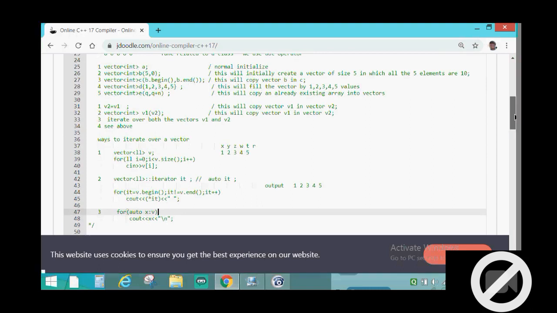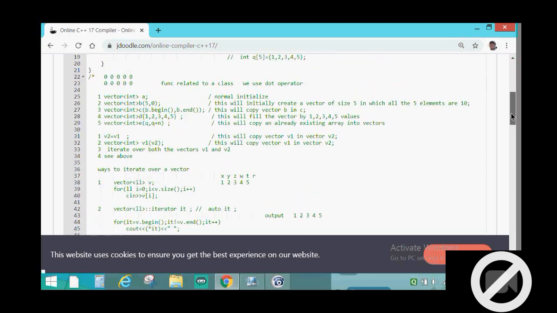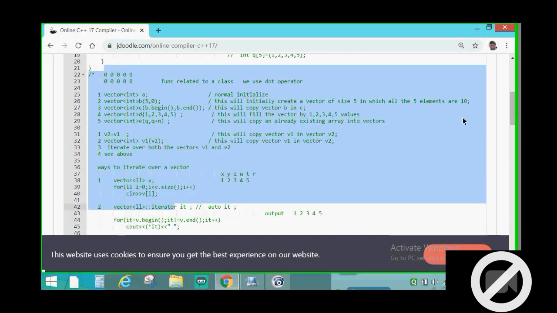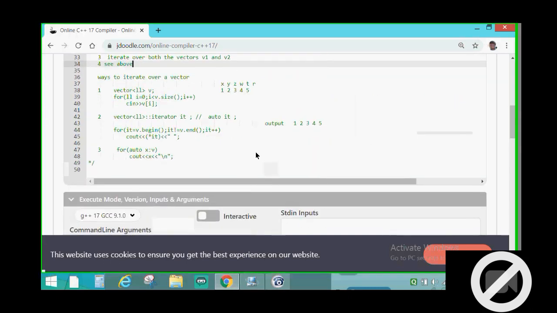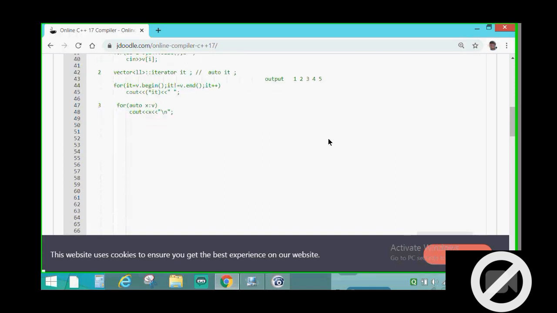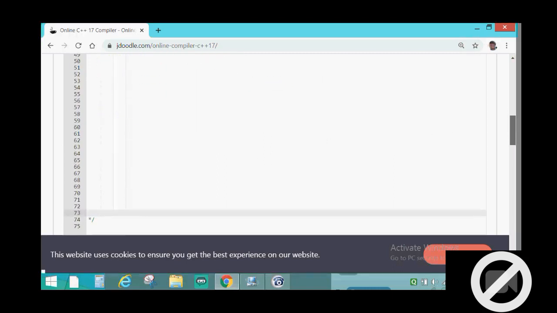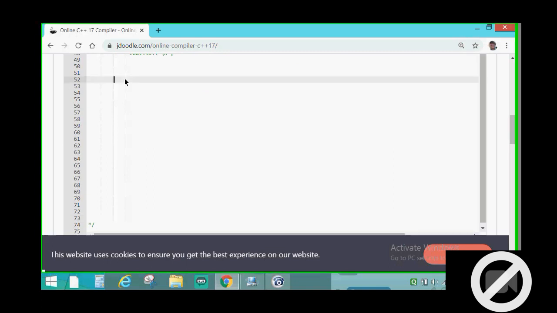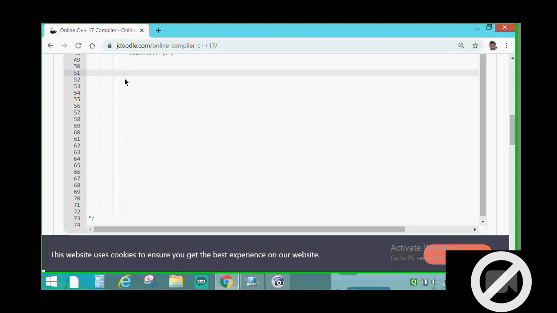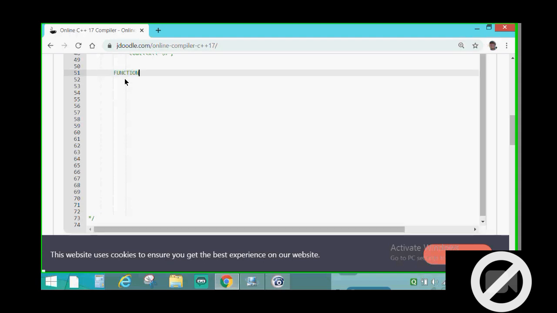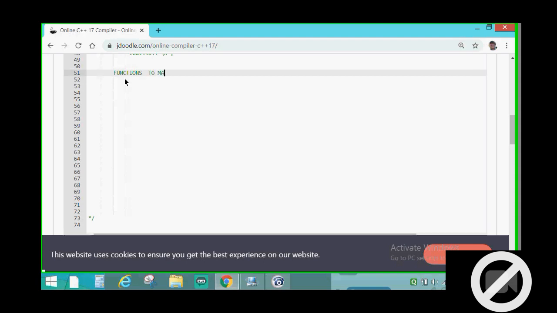Now I will erase all this. No, I will not erase all this, I have written it carefully. Now I will tell you about the various functions that we use to manipulate vectors. Functions for vectors.